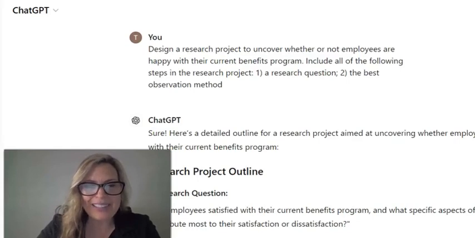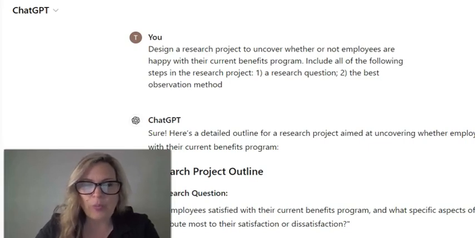So in our last class, we talked about using an OpenAI tool to help us with our survey. And I just wanted to show you, when I was looking at chapter 6, I decided to prompt ChatGPT, and I thought, well, what if I was in human resources and I wanted to uncover whether or not our employees were happy with their current benefits program.